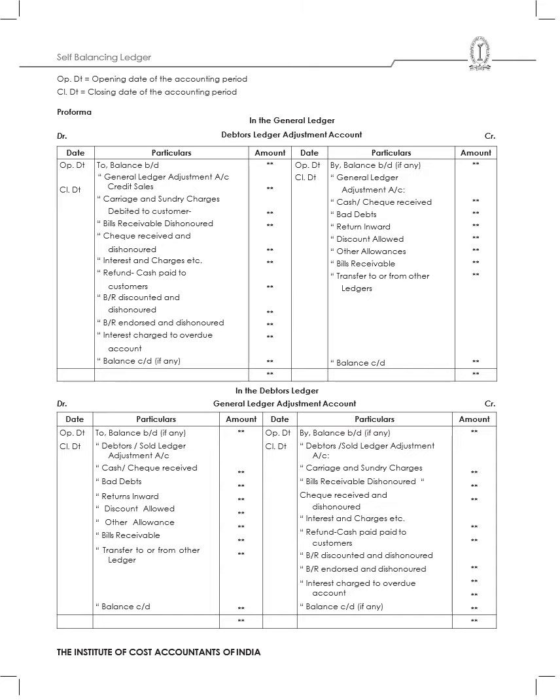Then on the credit side, I record by balance brought down, if any. Then I will also record by debtors, that means from the sales ledger adjustment account, if there are any. Then I will have carriage and sundry charges, then by bills receivable dishonored, then by cheques received and dishonored, then by interest and charges, and then by refund, which is cash paid to the customers, and then by BR discounted and dishonored, and then by BR endorsed and dishonored, and then by interest charged to overdue account, and then by balance carried on, if there is any.